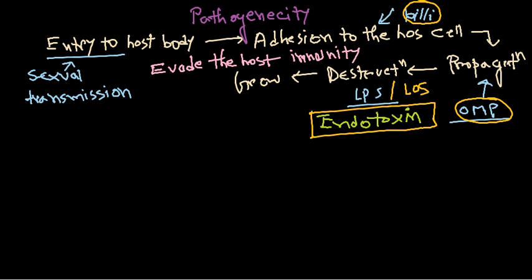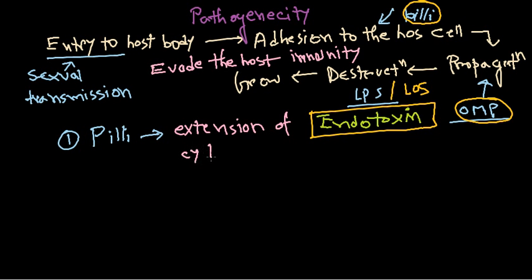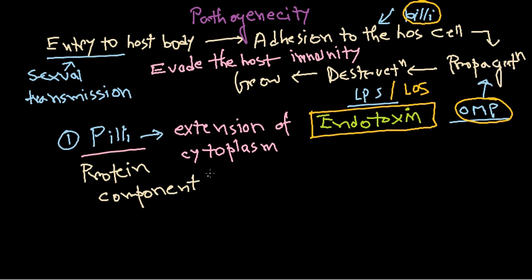So let us talk about each of them. The first and the most important above all among these three is pili. Now pili is an extension, right? We know that it's an extension of cytoplasm. Now this pili, the extension of cytoplasm, is made up of protein components, right? So it's a pure protein component, and it is made with many different amino acid arrangements, right?